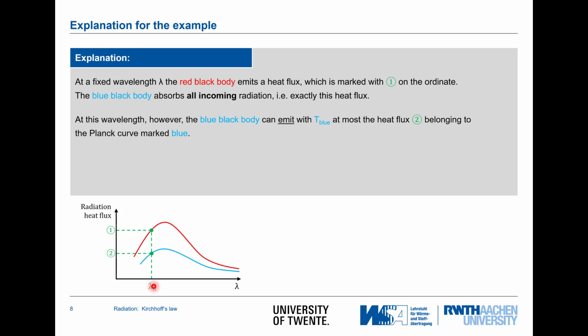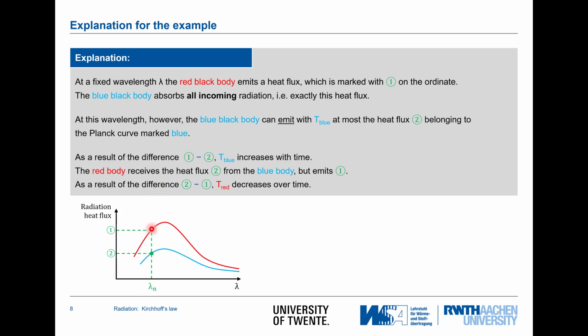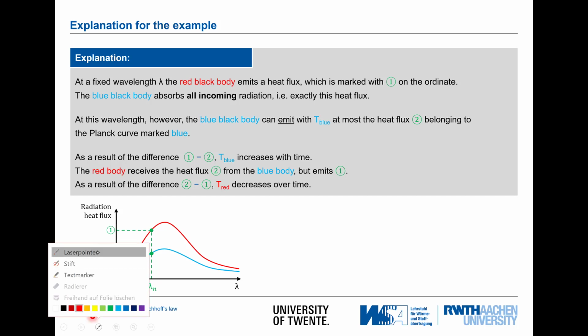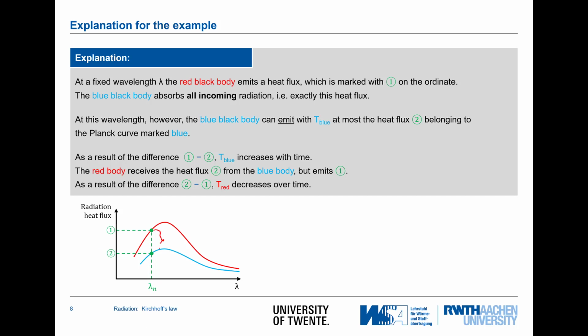However, at this wavelength, the blue black body can only get rid of heat flux that corresponds to 2. That's the maximum that this body or object can emit at that wavelength. Now we see we have a difference here between 1 and 2. So there is this delta, and this difference is positive for the blue black body.